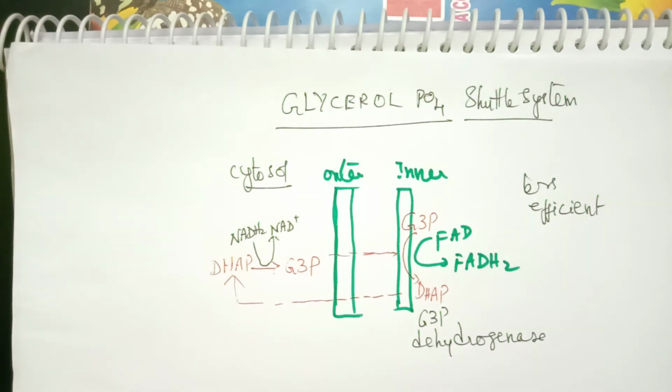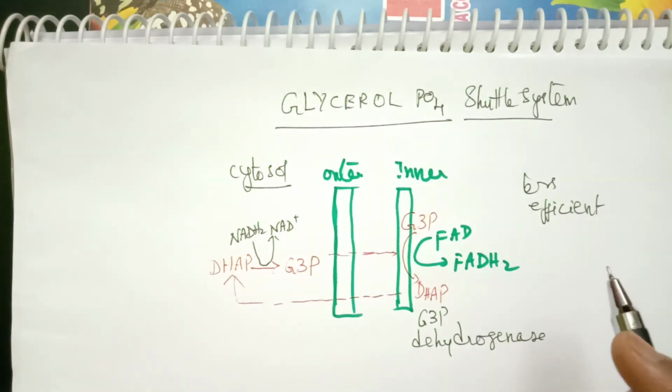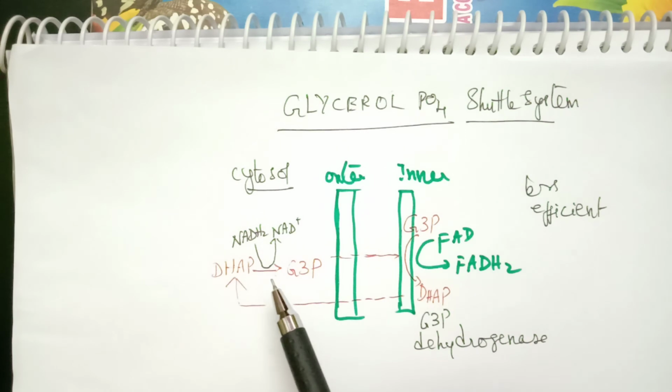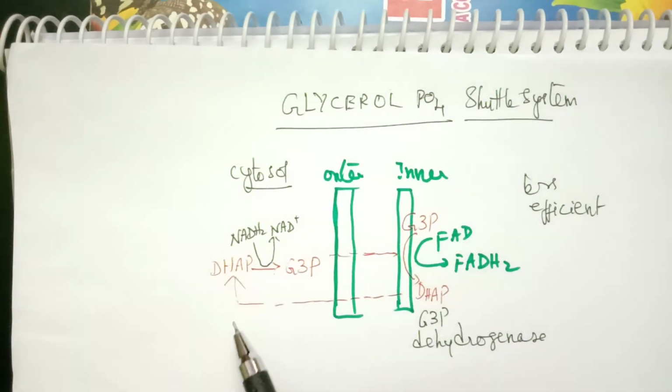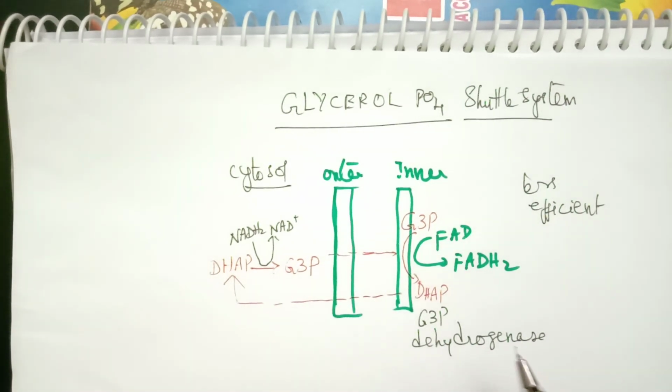So what is the significance of shuttle system? The significance of shuttle system is that it helps in explaining how the cytosolic NADH2 is transported towards the matrix and oxidized to finally release energy.